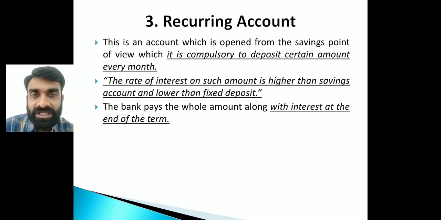After the completion of the time, suppose I have deposited 5,000 every month, so after 2 years, 12 multiplied by 5 is 60,000, 60 plus 60, 1,20,000, and this principal amount plus interest will be paid by the bank to me. The account holder gets the full money, principal as well as interest. Mostly this is used by those who want to save or invest money in small portions.